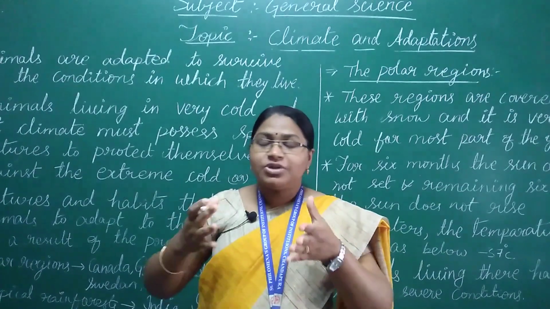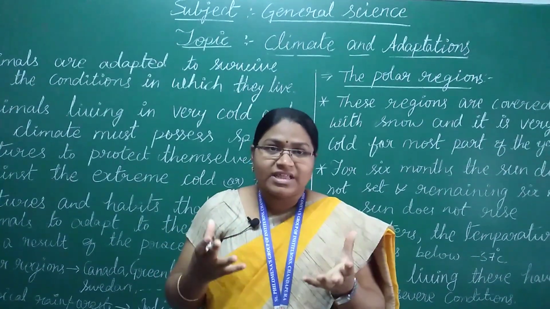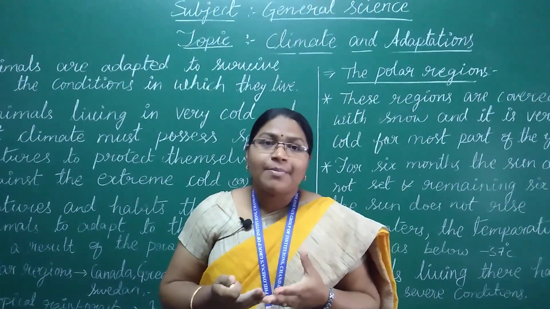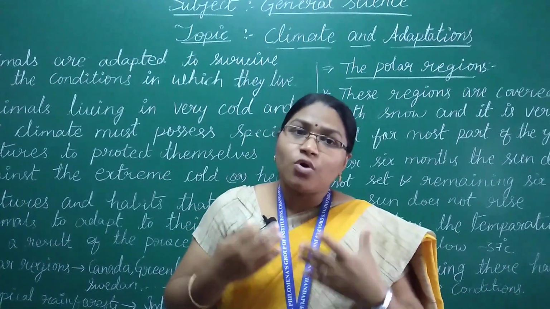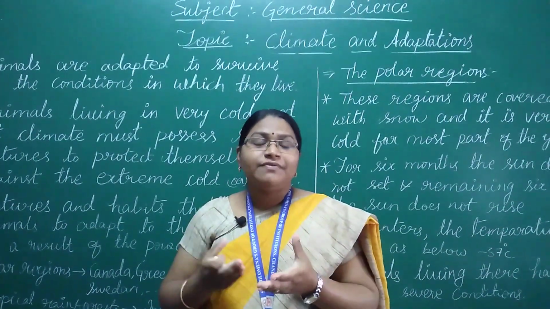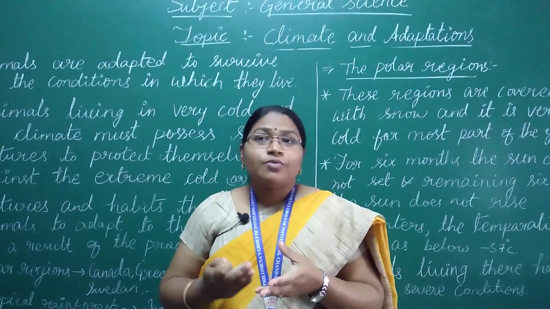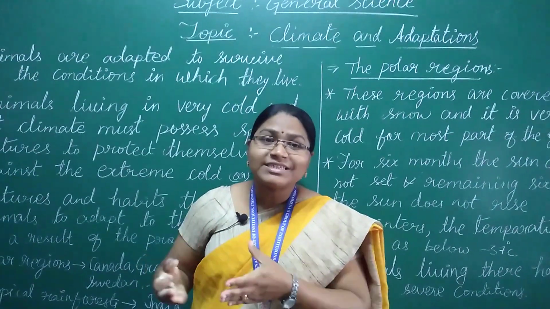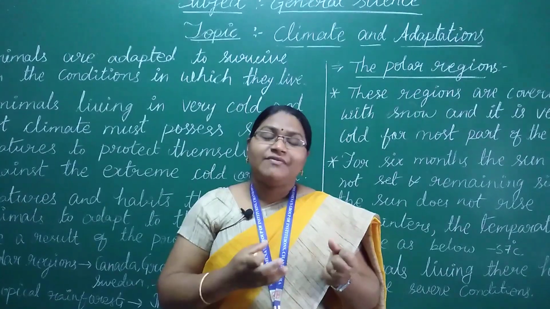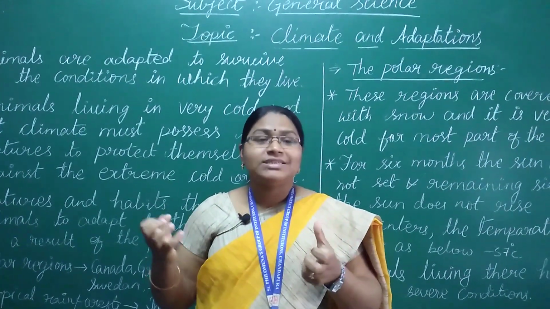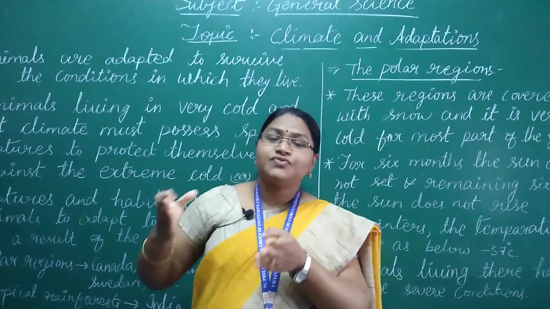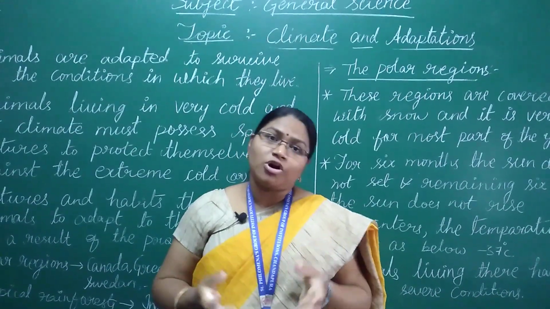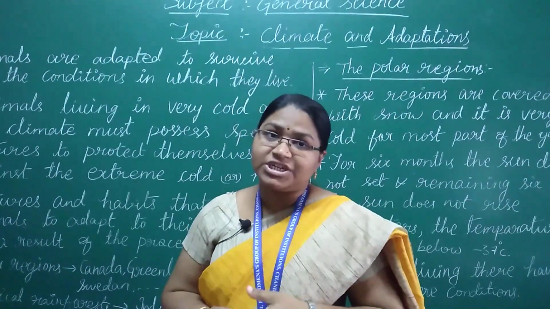For example, during the winter season, if it is very cold outside and we don't wear woolen or thick clothes, what will happen? We will get cold, our body will get coldness, and because of that coldness we will get diseases. Correct? So we have to adapt to these climatic or weather conditions. That's why, to adapt to these conditions, we need some features, whether clothes-wise or body. Some animals have features through which they can live in extreme conditions like cold conditions, hot conditions, or rainy tropical rainforest conditions.